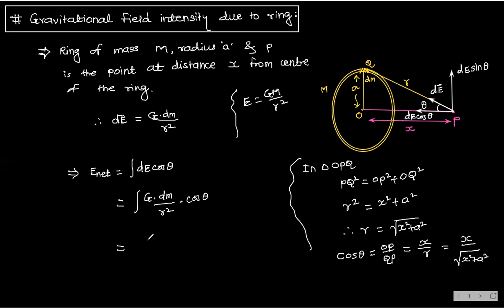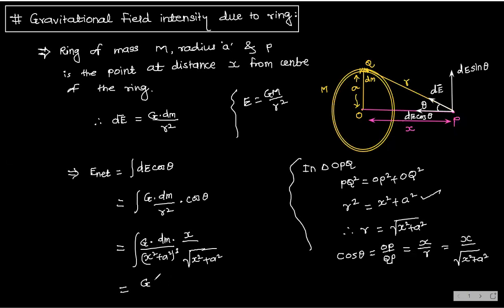So this is G. Cos theta is what? X by, first this r square I am substituting, x square plus a square whole power 1, and this cos theta is what? X by under root of x square plus a square. This is integration. Is it correct? Check it once. R square is equal to this now. You see here, r square value already we got, I have substituted. Cos theta value also I have substituted. Now let's take out all these things.